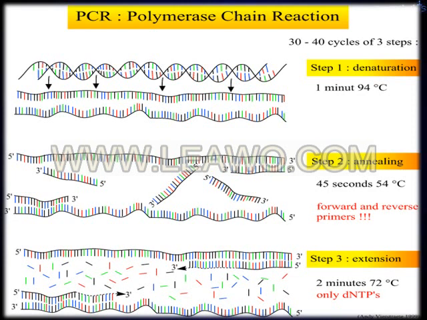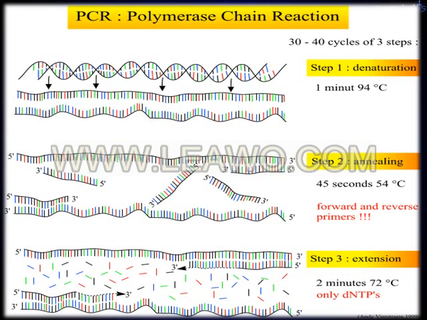In the second step, annealing. What is annealing? So attachment of the primer, that is the oligonucleotide sequence, to the single-stranded DNA at a temperature of 45 degrees centigrade or 54 degrees centigrade. So in this second step, the single-stranded DNA is annealed with the primers.